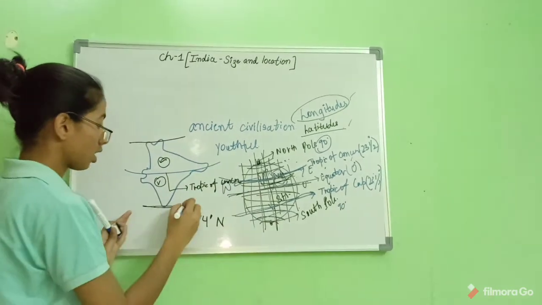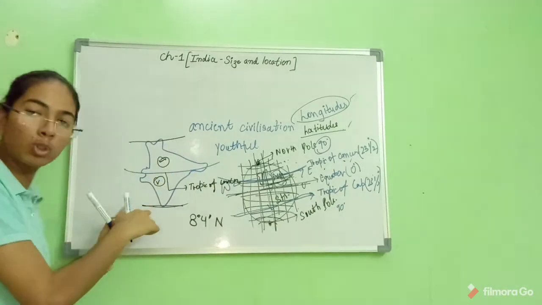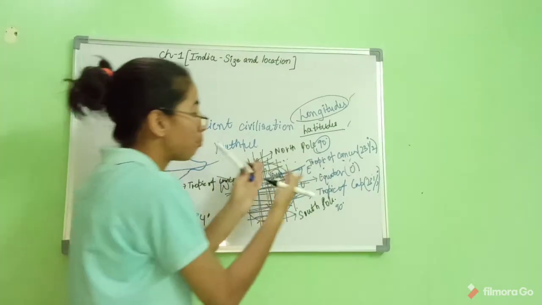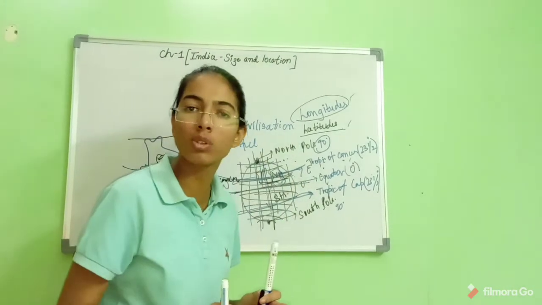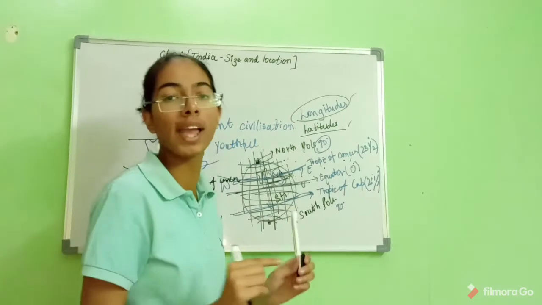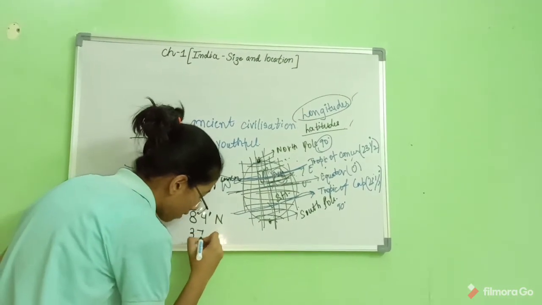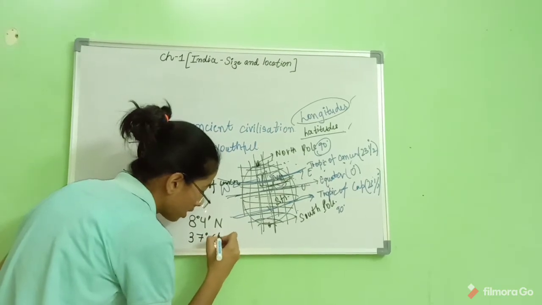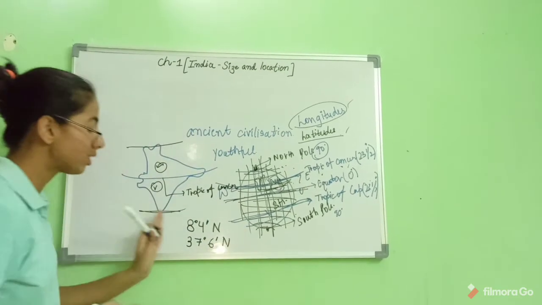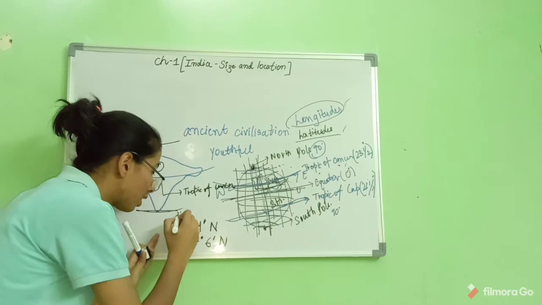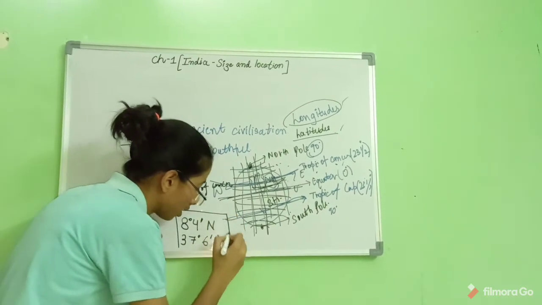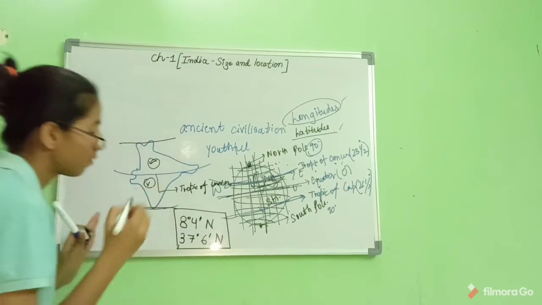What about this? This seems to be in the south of India, but when we compare it, does it lie in the southern hemisphere? No. It too lies in the northern hemisphere. So this is 37 degrees 6 minutes north. This is the position of the latitudes in India, the extreme positions of latitudes.